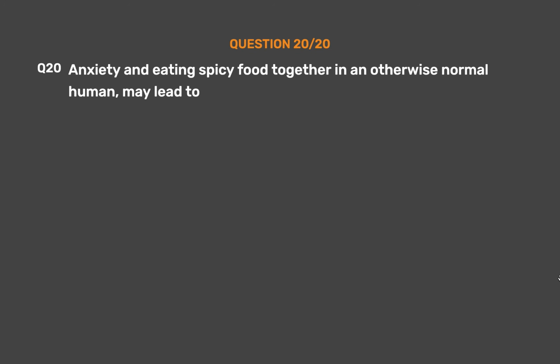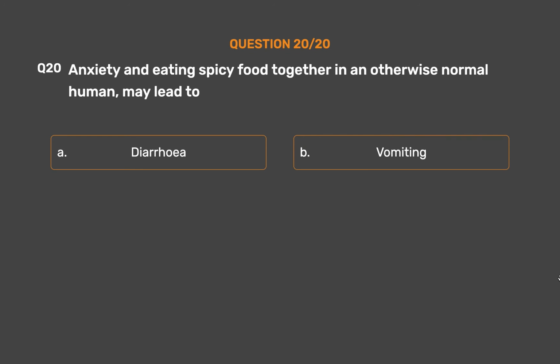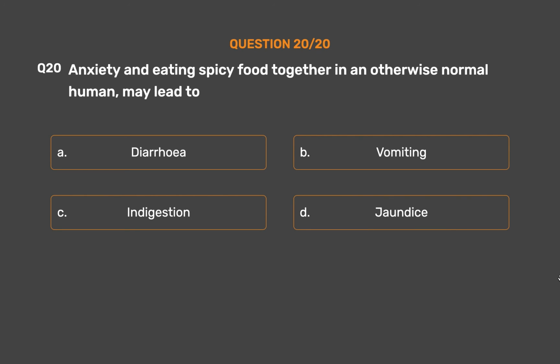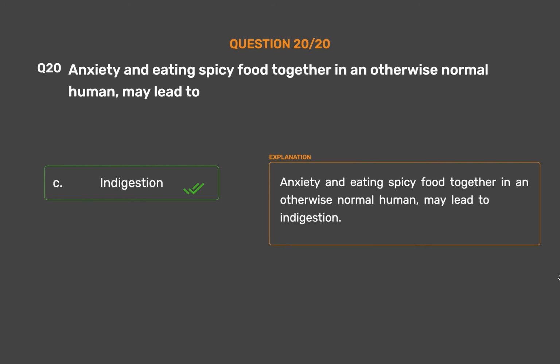Question number 20. Anxiety and eating spicy food together in an otherwise normal human may lead to option A. Diarrhea. Option B. Vomiting. Option C. Indigestion. Option D. Jaundice. The correct answer is option C. Indigestion. Anxiety and eating spicy food together in an otherwise normal human may lead to indigestion.